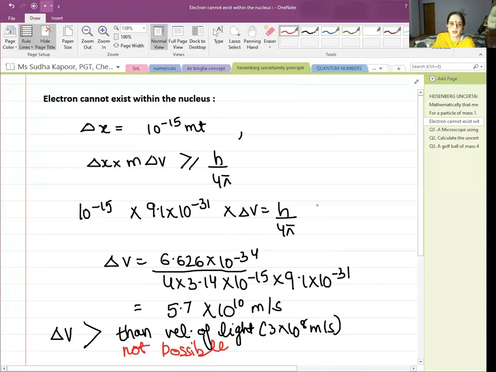So let us recap what we have done. We have covered the definition of the Heisenberg principle and its mathematical formula. We have found out the Heisenberg applicability for a 1 milligram object and in case of an electron also. And another very important point is that the electron cannot exist within the nucleus. Now let us do some important numericals from this topic.